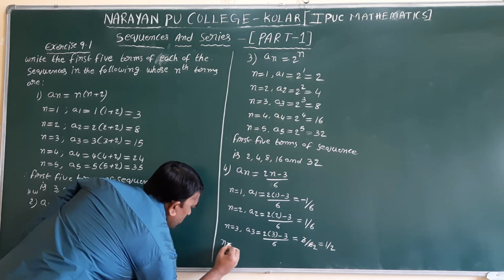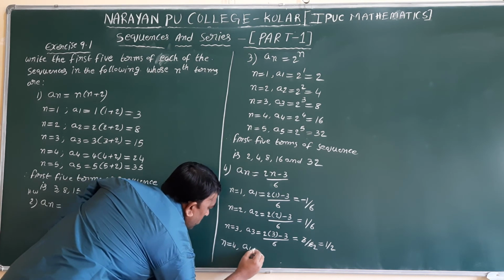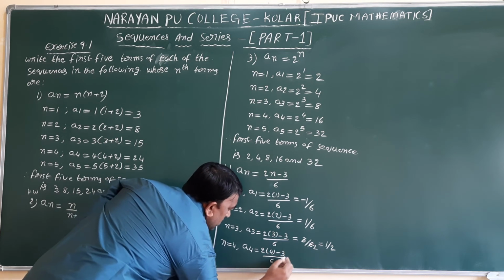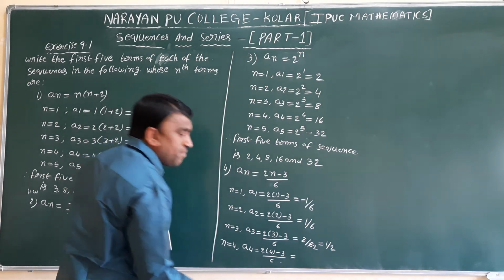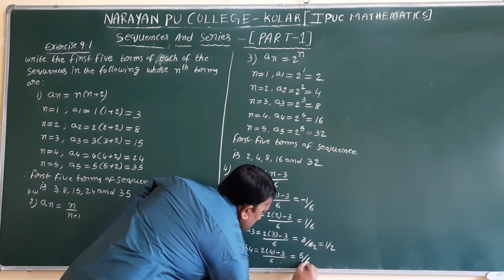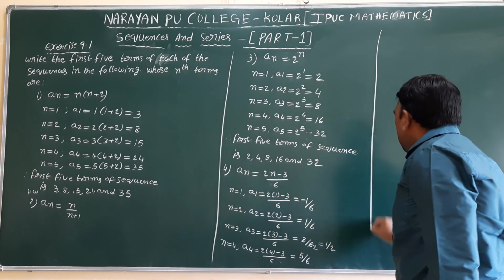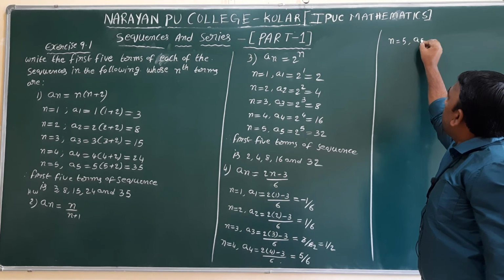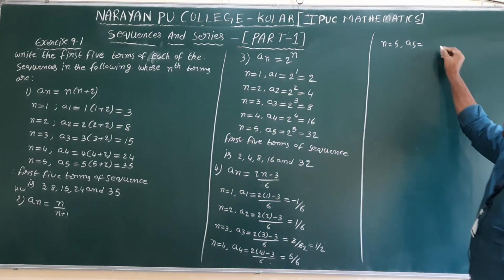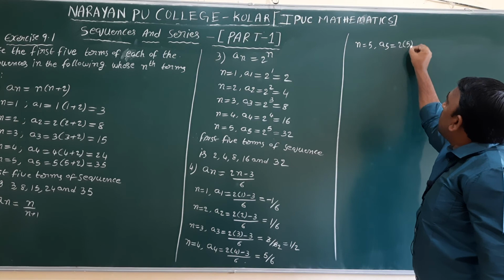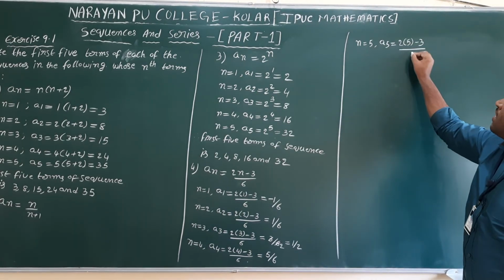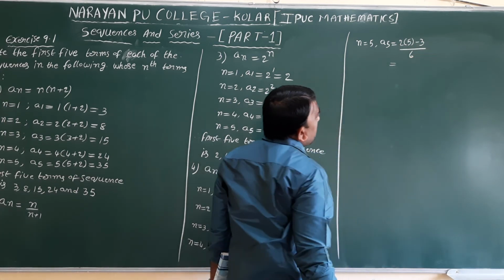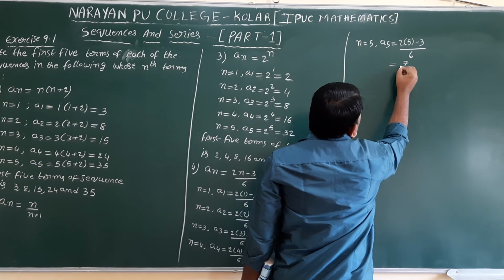n value 4: a4 equals 2 into 4 minus 3, divided by 6. 2 into 4 is 8. 8 minus 3 is 5, so 5 by 6. n value 5: a5 equals 2 into 5 minus 3, divided by 6. 2 into 5 is 10. 10 minus 3 is 7. 7 by 6.